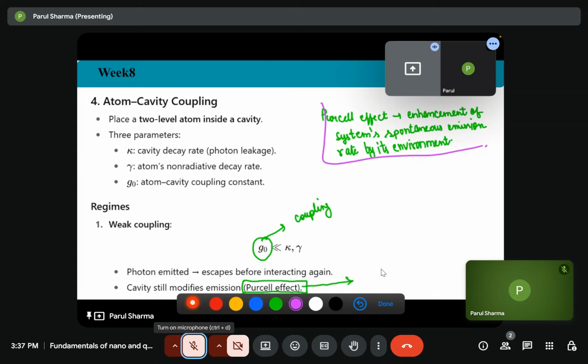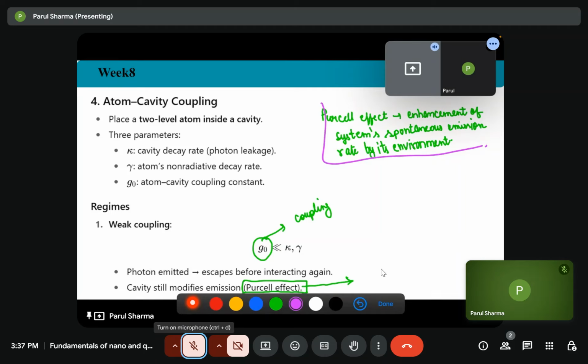The scientist named Purcell discovered the enhancement of the spontaneous emission rate of atoms when they are incorporated into a resonant cavity.